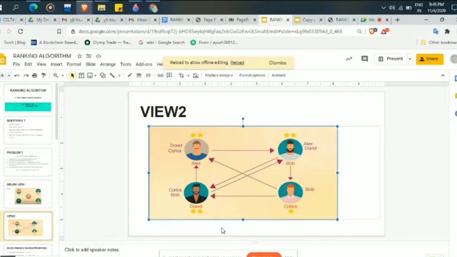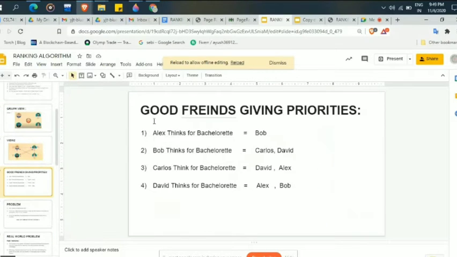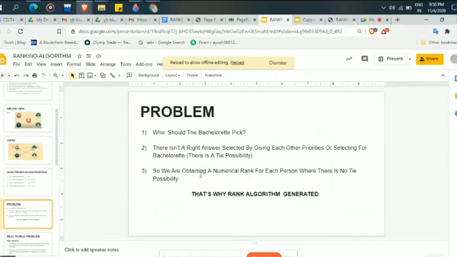This is how they are giving priority. Alex thinks that for the Bachelorette, Bob can be selected. Bob thinks either Carlos or David. Carlos thinks David and Alex. David thinks Alex. So from this method, we cannot get any clear idea about the person to select for the lady, which one is best for our lady. Here we get a problem: which one should be the Bachelorette pick.